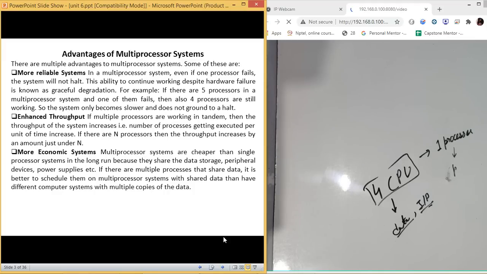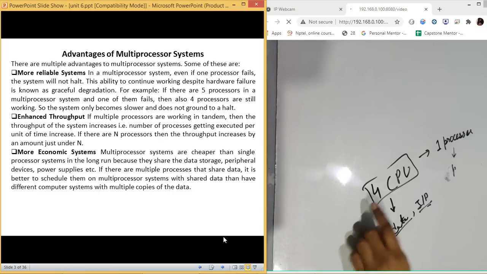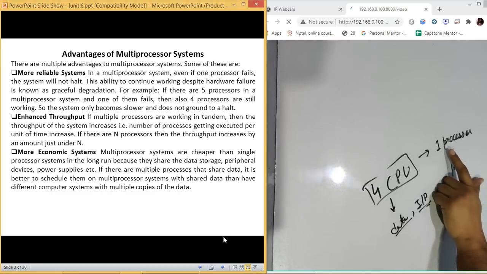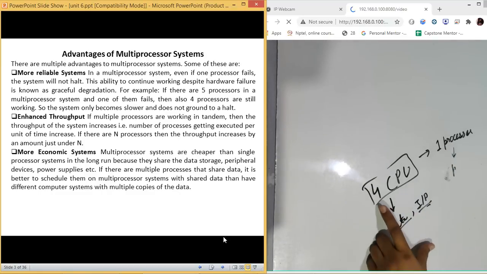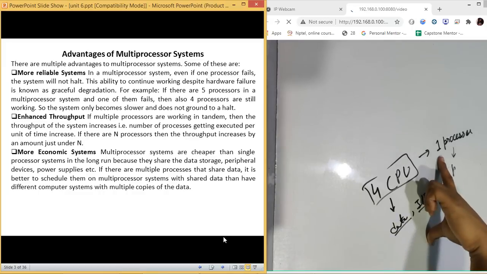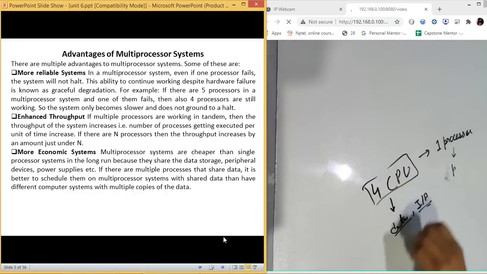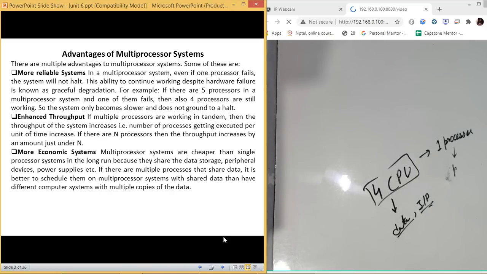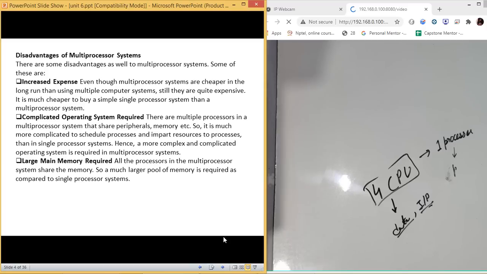But if we compare the total cost of a CPU which has one processor and a CPU which has four processors on it, then the cost is higher on this end. So a four-processor CPU will be quite costly as compared to a single processor system. But in the long run, if we discuss the input output devices or the data storage devices, then it is a little bit cheap. Now, after this, what are the disadvantages?